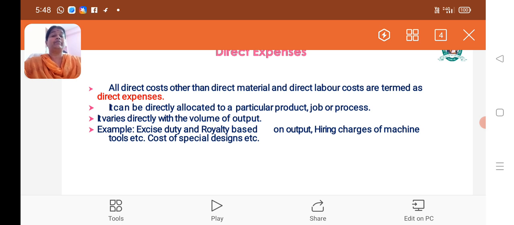There is an example for that. Excise duty and royalty based on output. Here, hiring charges of machine, tools, etc., cost of special designs, etc. For the quantity we have, we pay the tax. For how much quantity we extract from the mine or from the land of a lease, we pay the royalty. So based upon the volume of output, we incur the cost. That cost is said to be direct expenses.